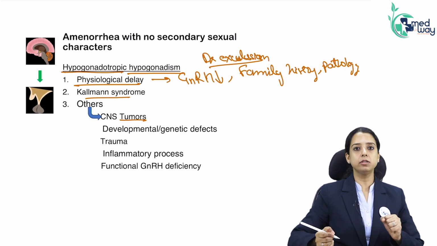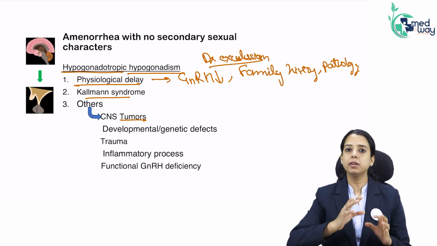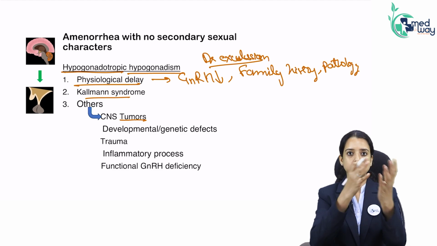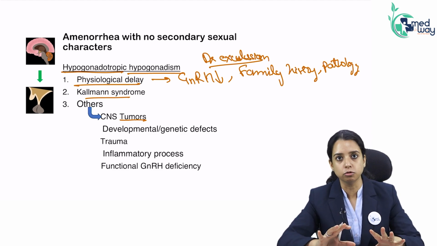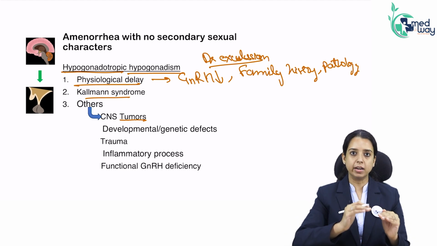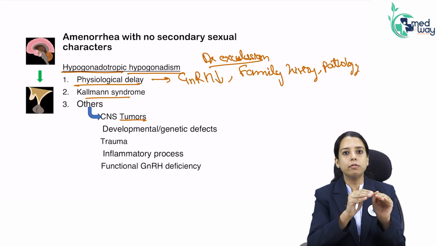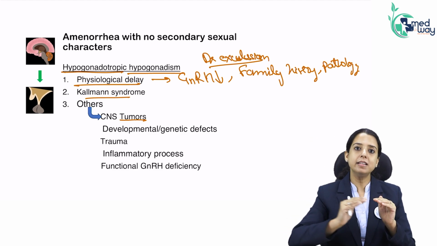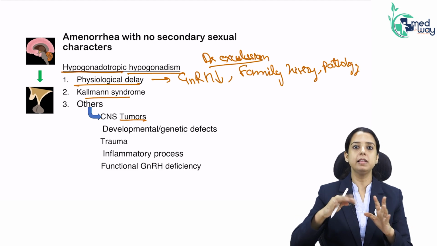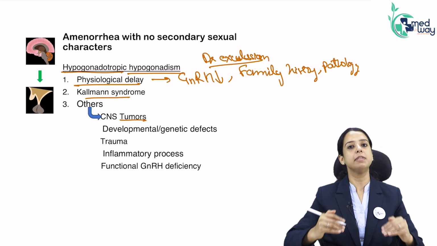So what is Kallmann syndrome? Basically there is defective neural migration. The hypothalamus is just a neuronal structure, a lot of nerves are there, and they are the ones secreting the hormones. This neural migration happens from the olfactory placodes. Initially in the embryo, they lie in the olfactory placodes, and from there they migrate to the hypothalamus. When there is defective migration, these neurons do not function properly, and hence the gonadotropin levels are very less.